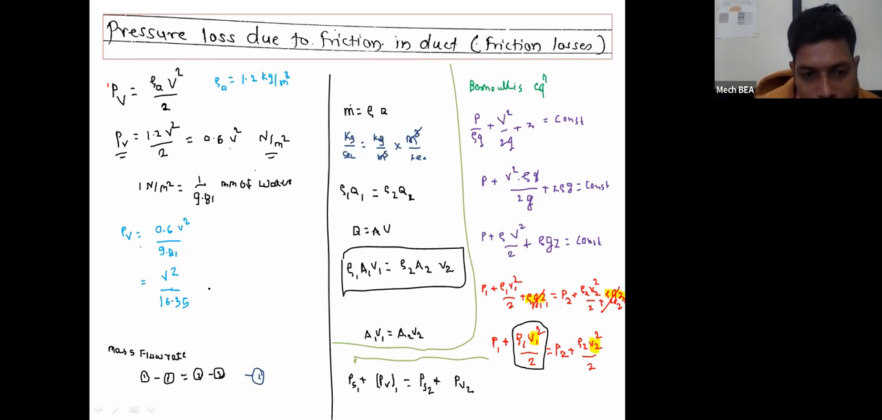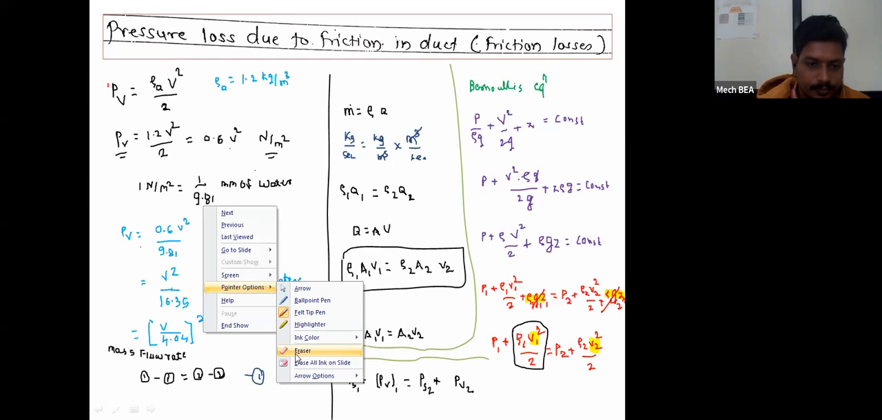This value of dynamic pressure will be in terms of mm of water, and this value can be written as (V upon 4.04) whole square, in terms of mm of water.